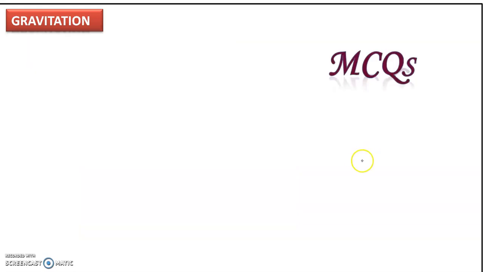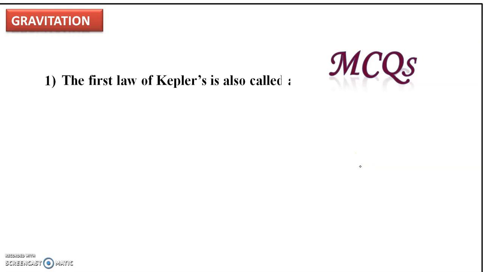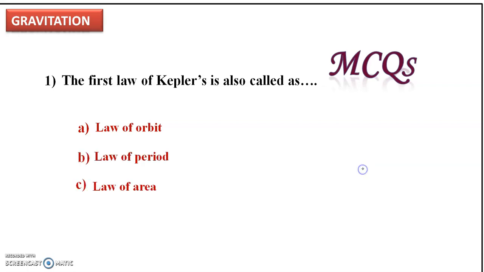Some MCQs. First one: Kepler's first law is also called as law of orbit, law of period, law of area, or law of gravity? Kepler's first law gives the information about the orbit in which the planet is moving around the sun. That's why the first law is called law of orbit. The option is the first one, A. Law of orbit.